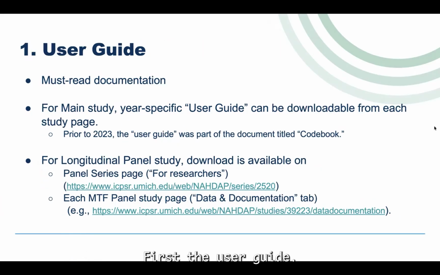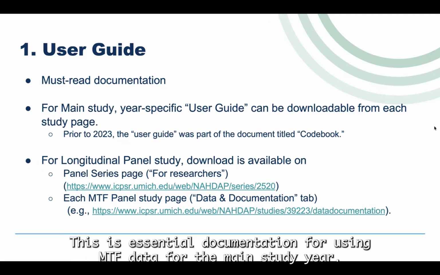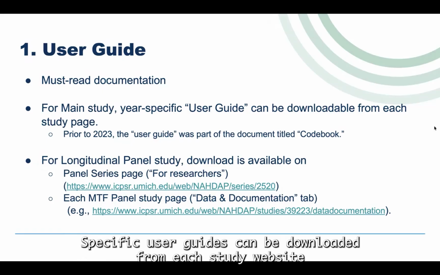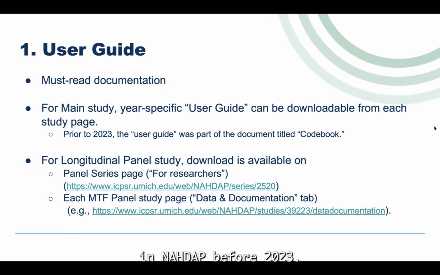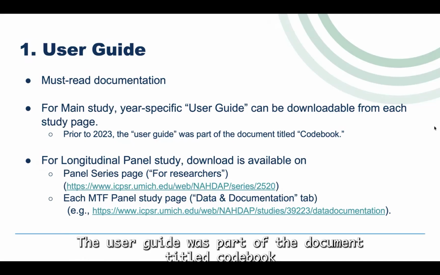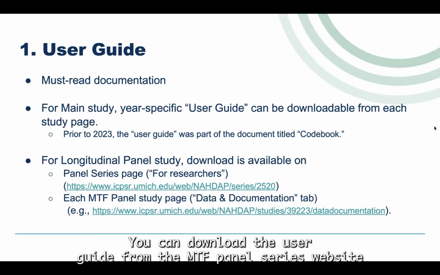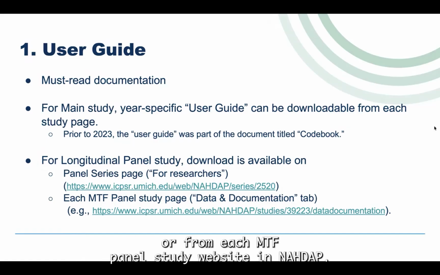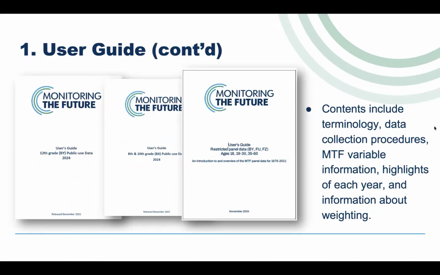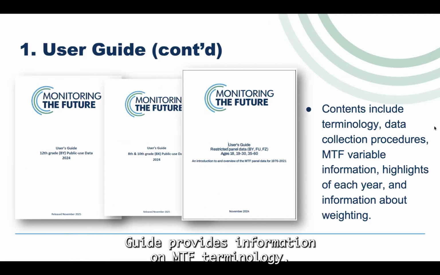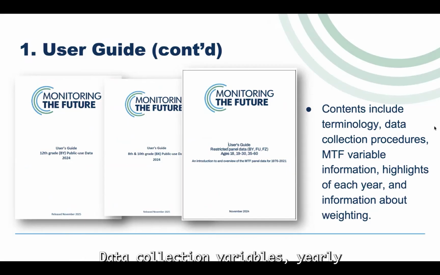First, the User Guide. This is essential documentation for using MTF data. For the main study, year-specific user guides can be downloaded from each study website in NADAP. Before 2023, the user guide was part of the document titled Codebook. For the longitudinal panel study, you can download the user guide from the MTF Panel Series website or from each MTF Panel Study website in NADAP. The user guide provides information on MTF terminology, data collection, variables, yearly highlights, and weighting.